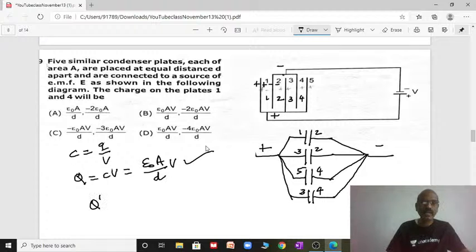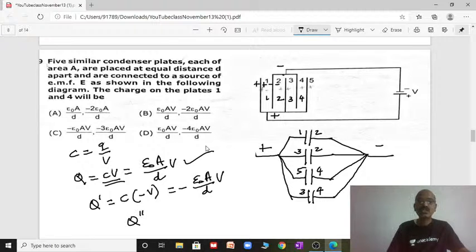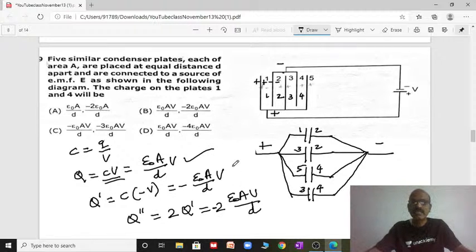Charge on the fourth plate, Q dash, equals, right? You can see C into potential. Here the first plate is positive, and here the fourth plate is at negative potential. So C into minus V, where C is the parallel plate capacitance epsilon naught A by D, into V. But since two plates are connected, the charge on the fourth plate has two plates, 2Q dash. So it is minus 2 epsilon naught A V by D. This is the charge.